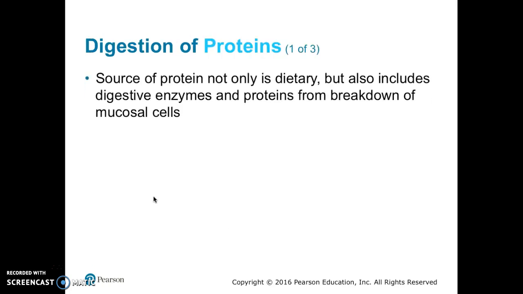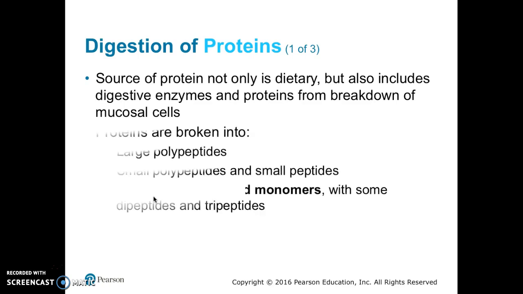Moving on to the digestion of proteins. Proteins are not only digested, but there are digestive enzymes and proteins from the breakdown of mucosal cells. So that means we have a lot of other proteins in our digestive tract that could possibly be digested, so we have to be careful.